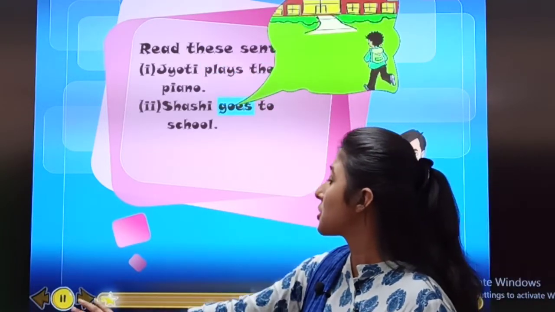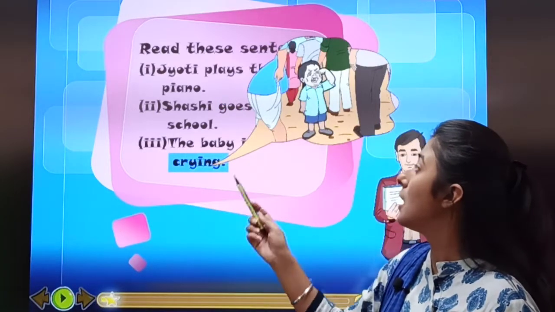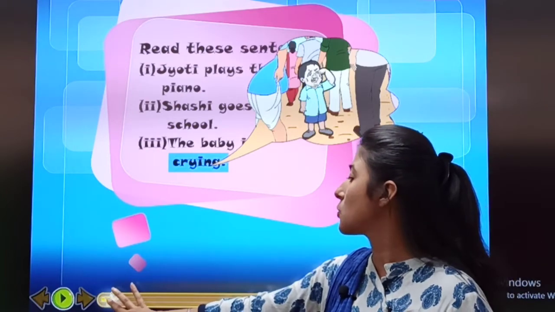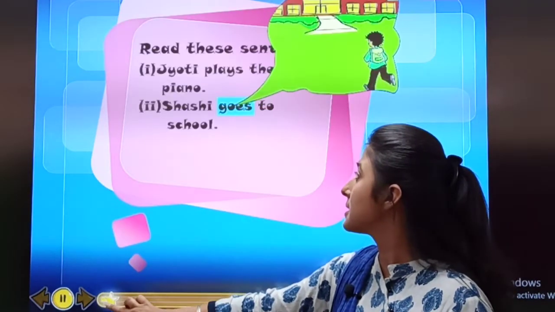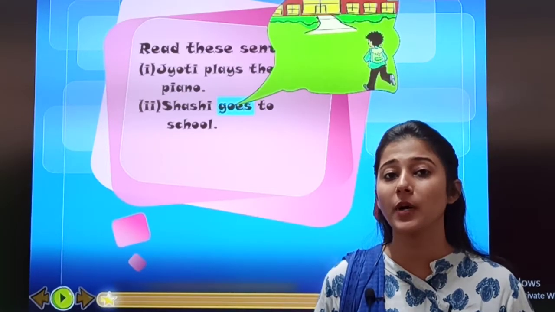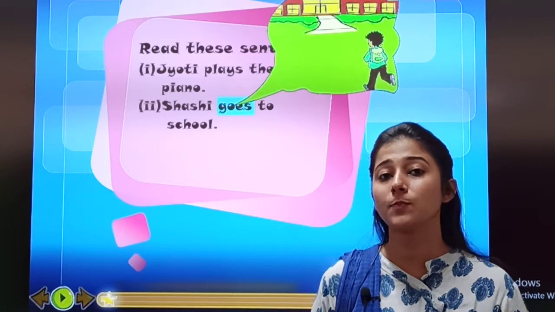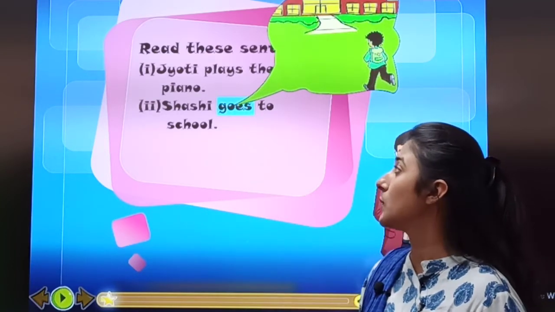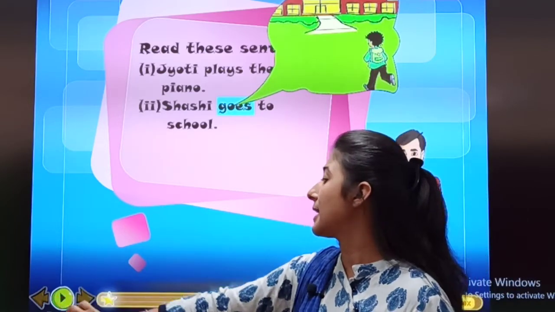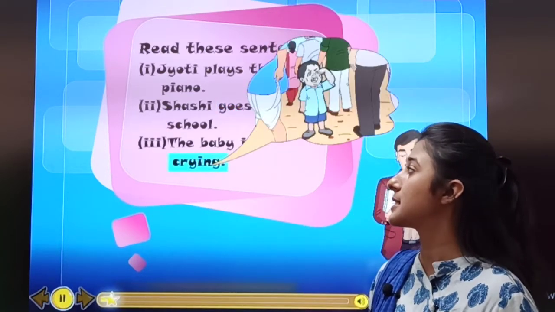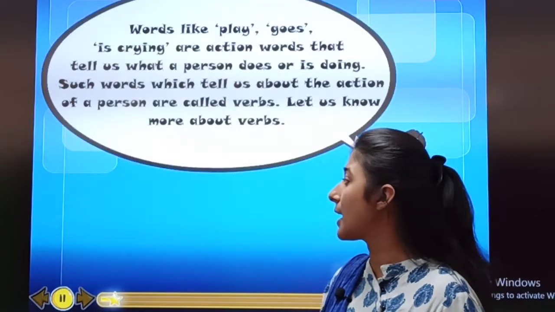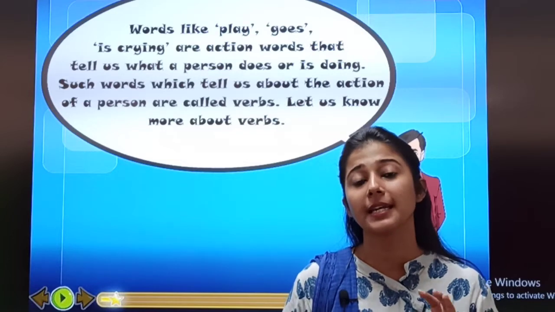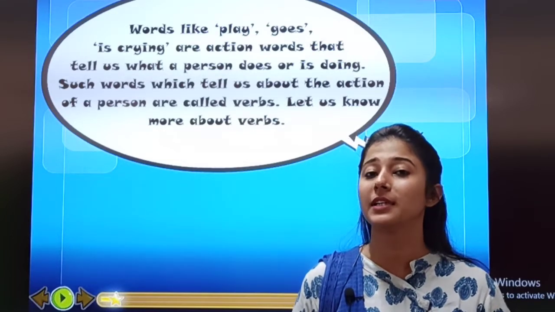Next, Shashi goes to school. So, what is Shashi doing here? Which is the action word here? Goes. He is doing some action when he is going from one place to another. So, goes will be the verb. Next sentence, if you see in your book, the baby is crying. Now, what work is the baby doing? Crying. So, crying will be our verb.